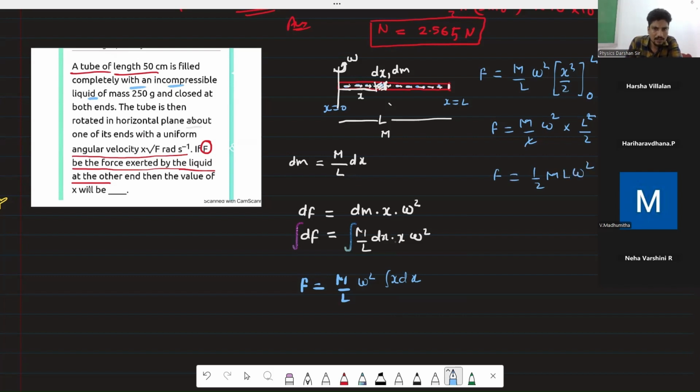So it is saying here this F is the force exerted by the liquid on the other end, due to this whole length. It is asking about the angular velocity. So this angular velocity will be under root of 2F upon M into L.